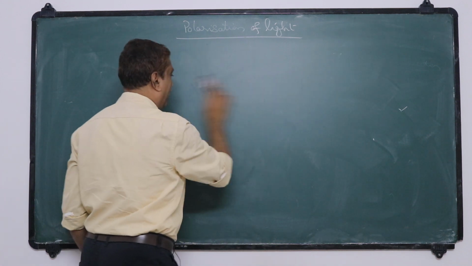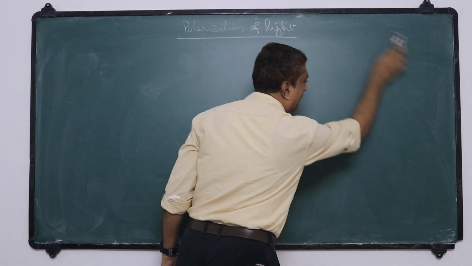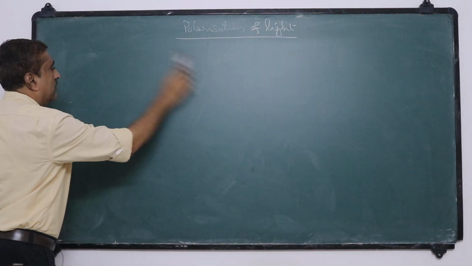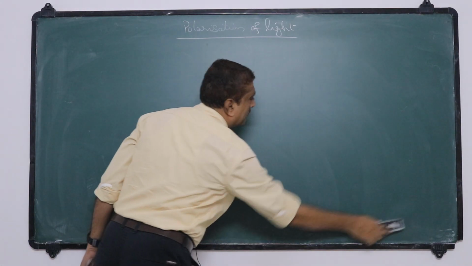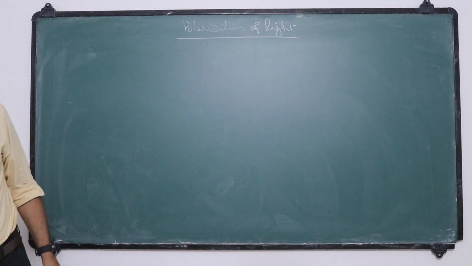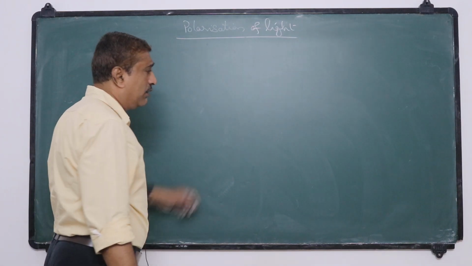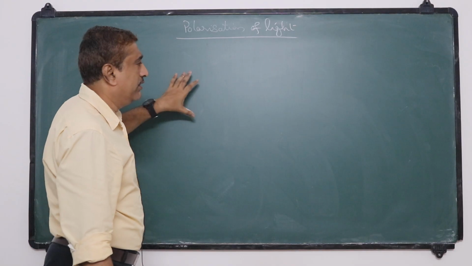Now we can understand what polarization of a wave is.